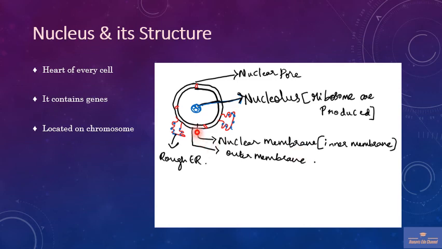Totally, the nucleus is made up of two membranes: one is the outer membrane and another is the inner membrane. The outer membrane is always associated with the rough endoplasmic reticulum, and so it also helps in the synthesis of proteins. There are also certain nuclear pores which you can see. These nuclear pores help in the passing of certain materials in and out of the nucleus. And you can also see the nucleolus. The nucleolus is the region where ribosomes are produced.